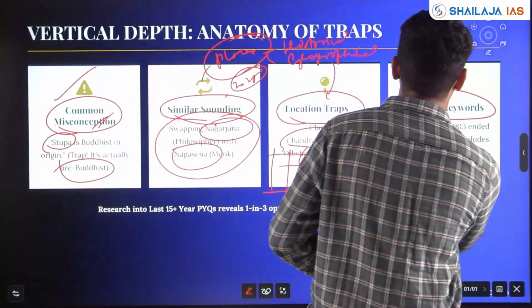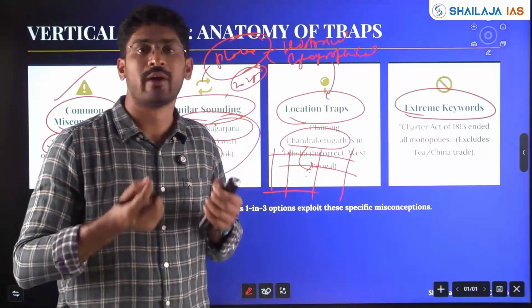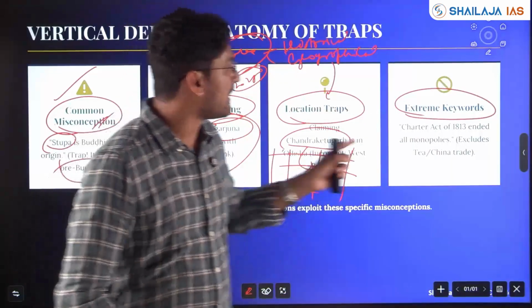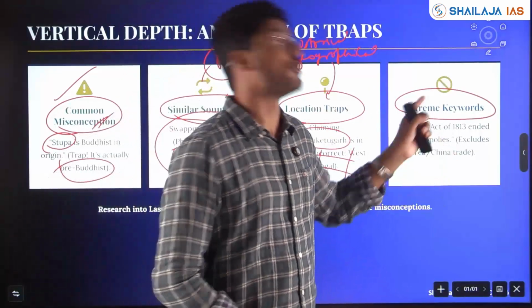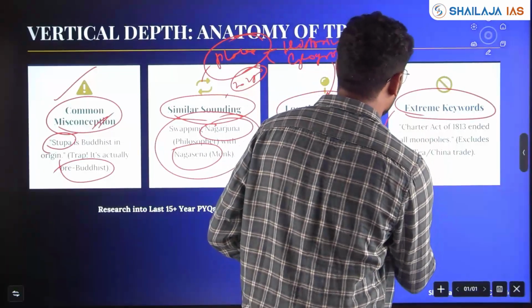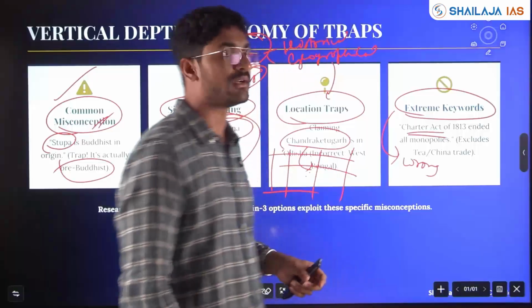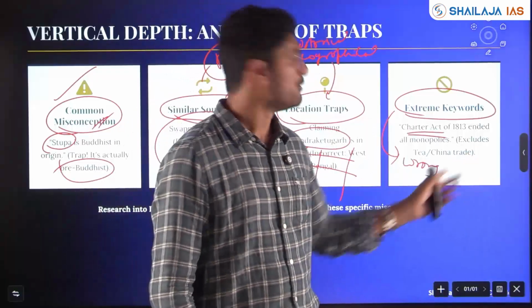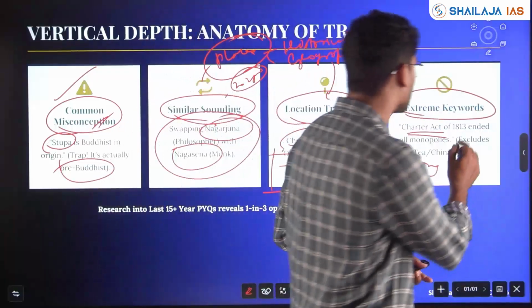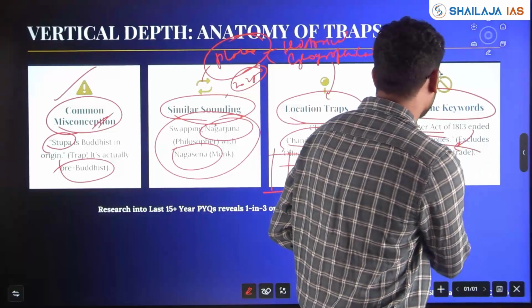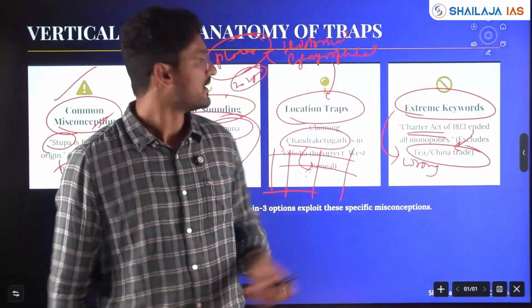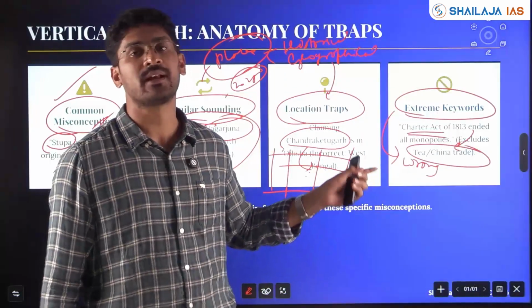Then, extreme keywords. Unless you have studied and have knowledge, whenever asked, extreme statements in history tend to go wrong, my friends. For example, Charter Act of 1833 ended all monopolies. No, it was 1833, not 1813. It excluded tea and trade with China. If you know specifically, then write.